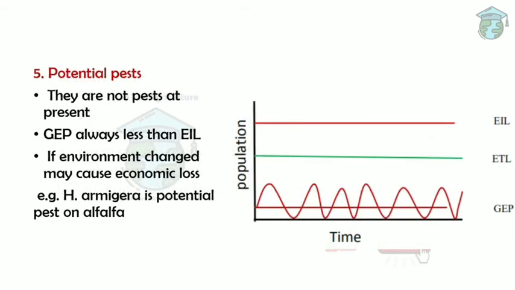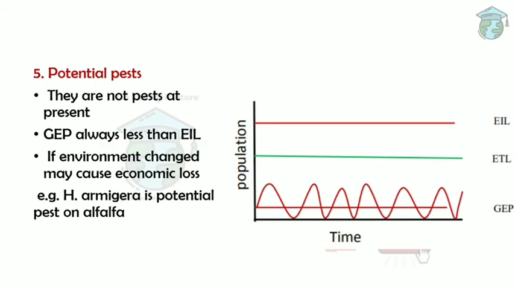Next are the potential pests. No one really calls a potential pest a pest at all, because basically they don't cross the ETL and reach the EIL. But if the environment favors their population, it will cross the EIL and cause severe damage. For example, Helicoverpa armigera is a potential pest on alfalfa.